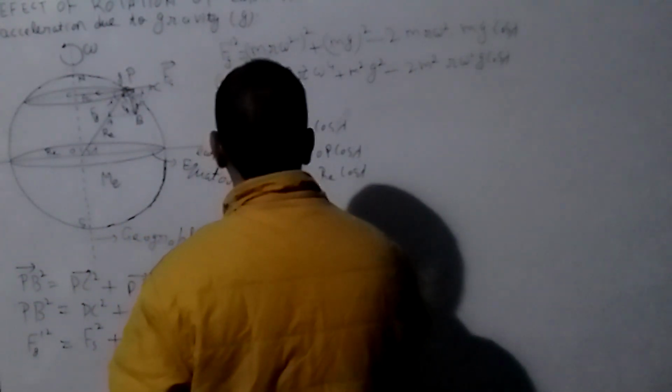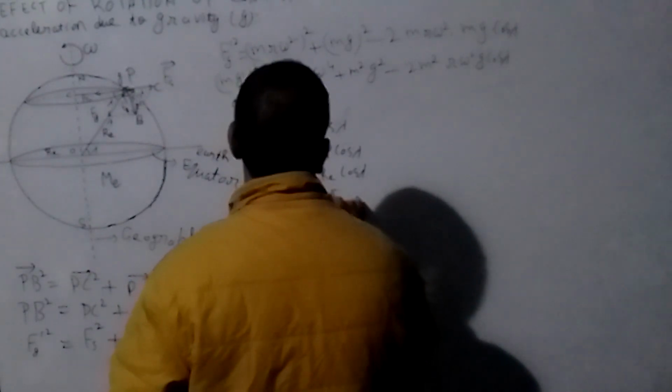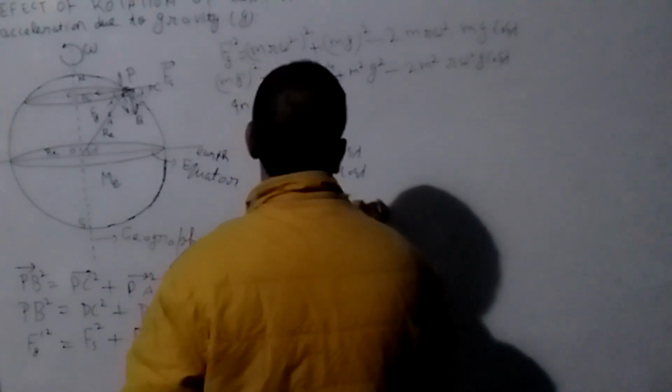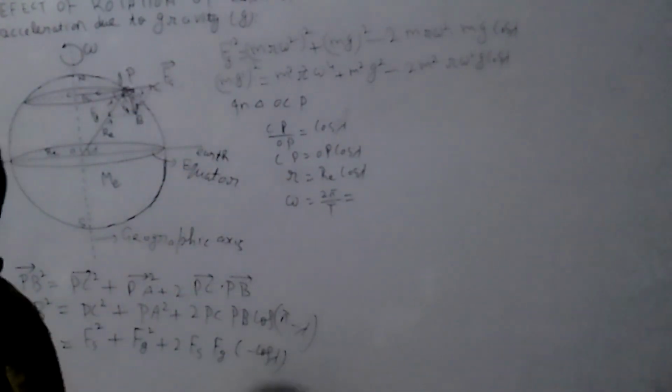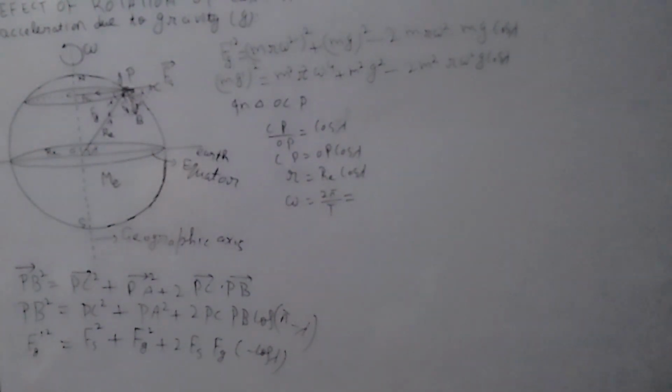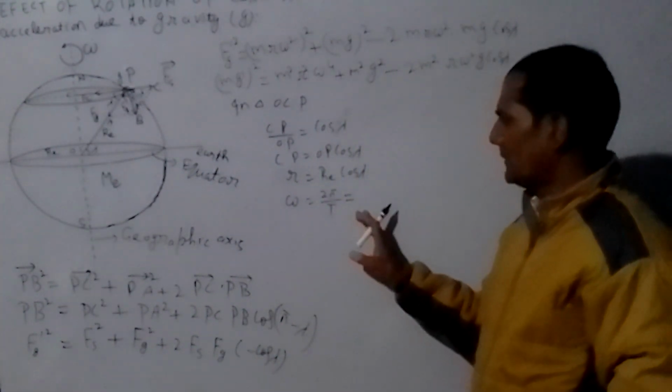Omega is very small. Omega is 2 pi upon capital T. Capital T is the time period of rotation about the axis of rotation. So the time period of rotation about the geographic axis is 24 hours.